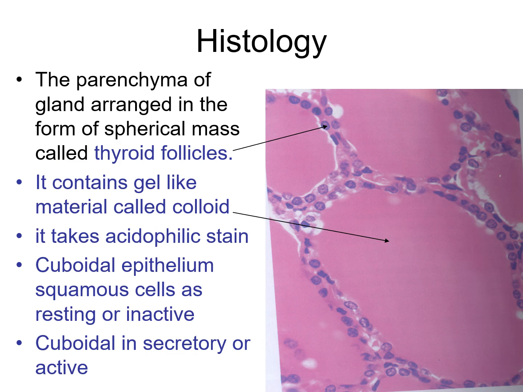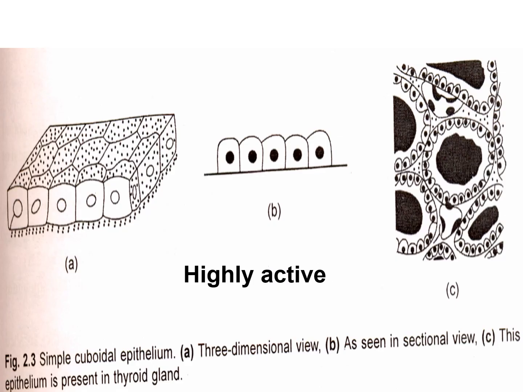Now the histology: the parenchyma of this gland is arranged in the form of spherical masses called thyroid follicles. It contains a gel-like material called colloid. It takes acidophilic stain. The epithelium is cuboidal, squamous cells in the resting or inactive state, and cuboidal in the secretory or active state. Here you can see the highly active stage of these follicular cells. The cuboidal height is tall compared to the breadth. The simple cuboidal epithelium in three-dimensional view, as seen in secretion view, is present in the thyroid gland, so highly active.